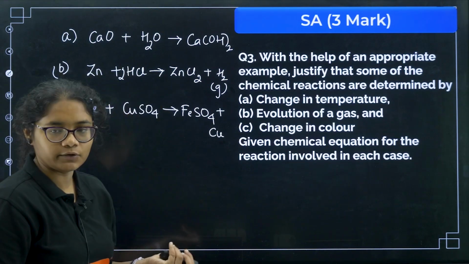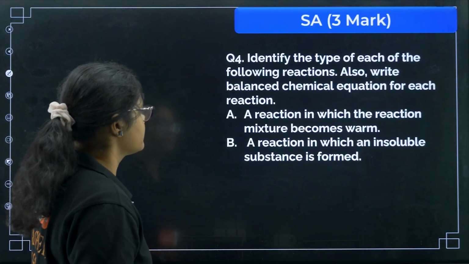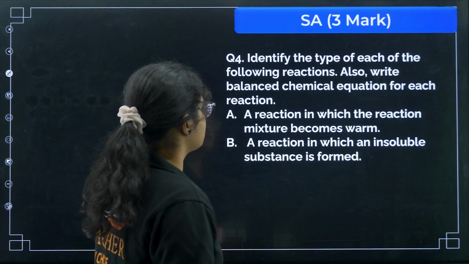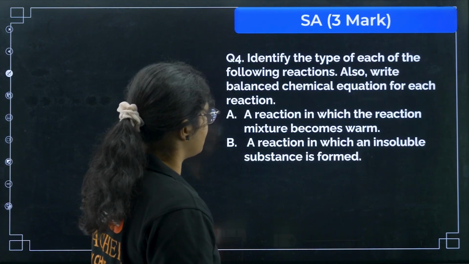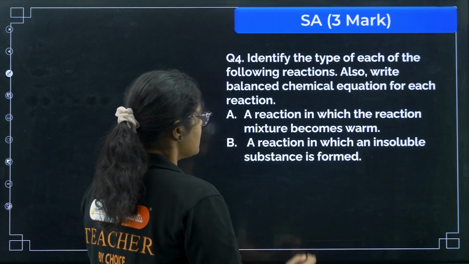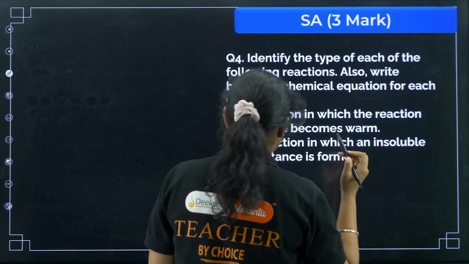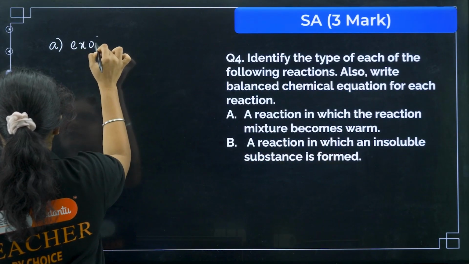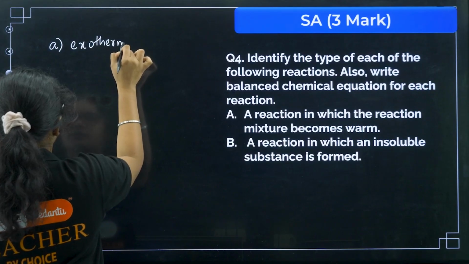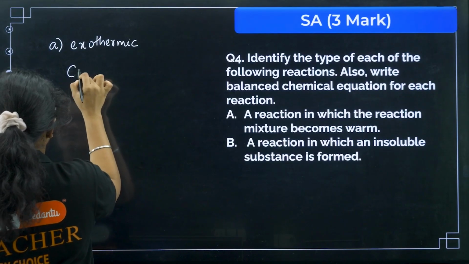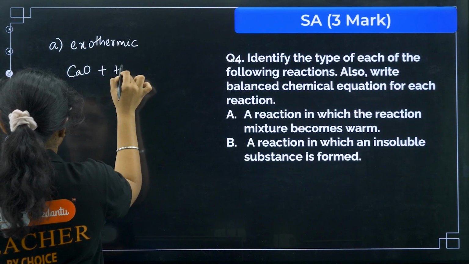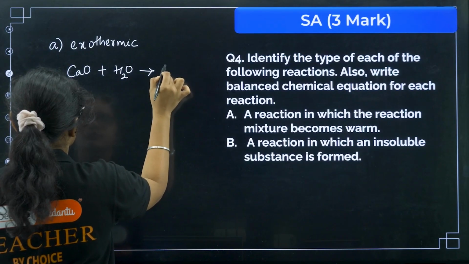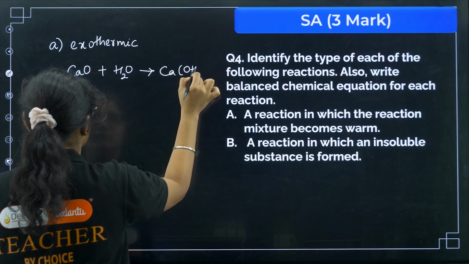Now A, B, C, a simple and easy question. Identify the type of each of the following reactions. Also write the balanced chemical equation for each. A reaction in which mixture becomes warm. If the mixture is becoming warm, that means heat is released. So that is an example of exothermic reaction. If you write one example, just now we have written calcium oxide plus water gives you calcium hydroxide.